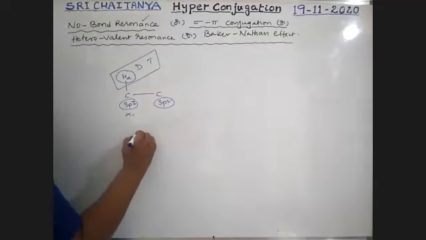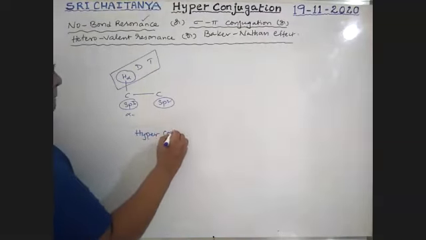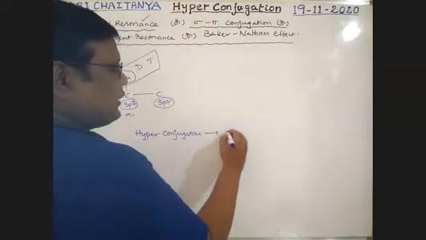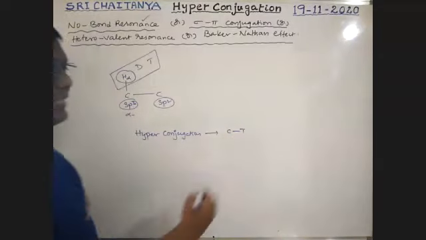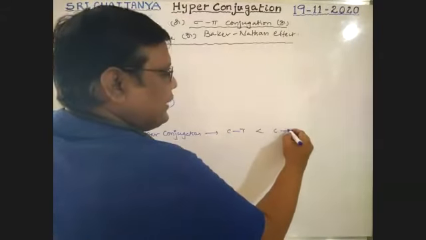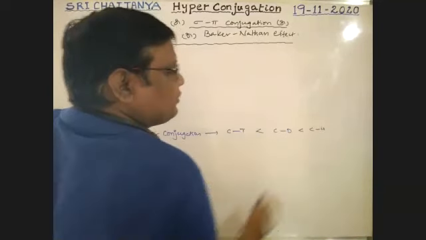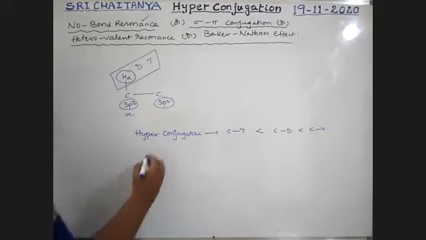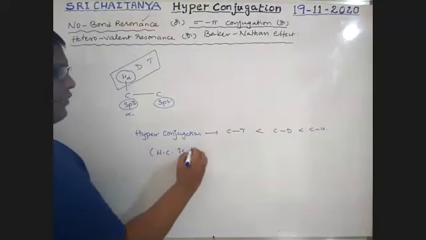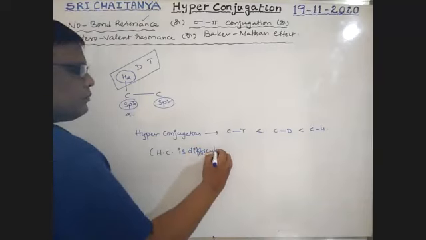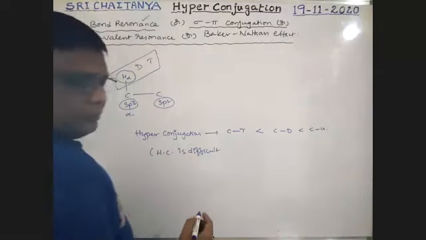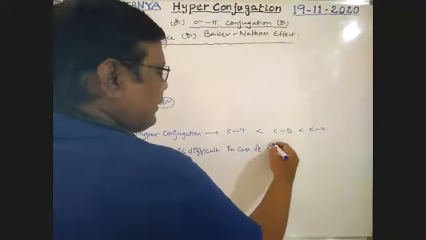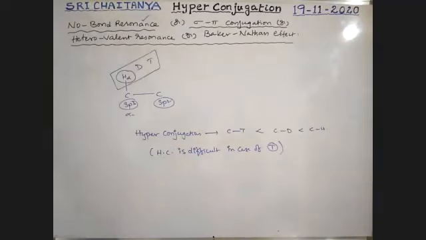Therefore, hyperconjugation in case of CT is less than that of CD, which is less than that of CH, boys. That means hyperconjugation is difficult in case of tritium, very, very important.